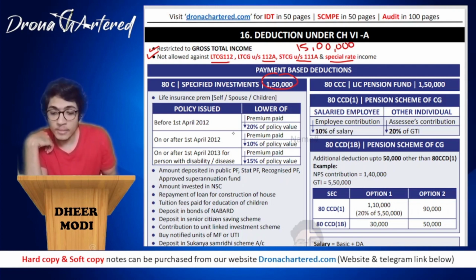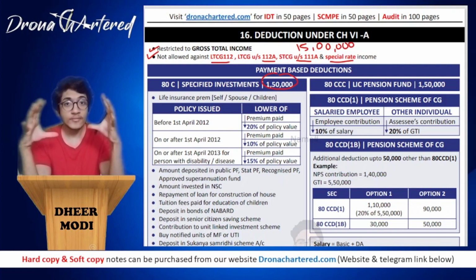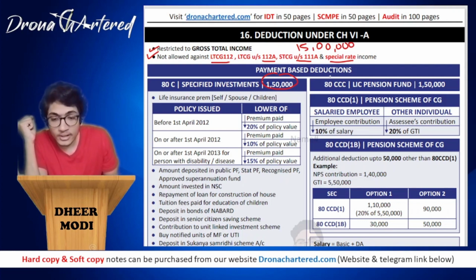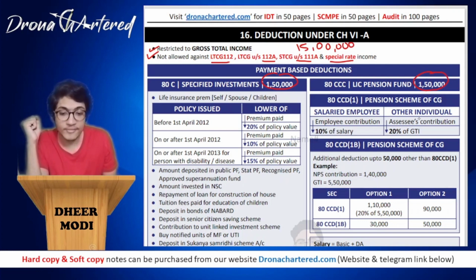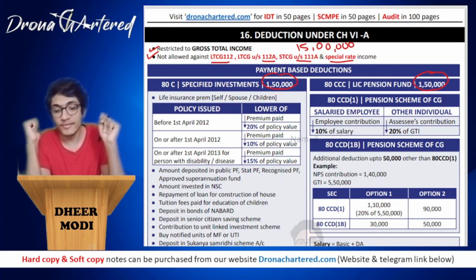Another point that you have to remember is section 80C, 80CCC and 80CCD(1). All of these sections combined limit is also 1,50,000. So if you read over here, it is 1,50,000, over here it is 1,50,000, and over here 80CCD(1) also there is some other amount. So all these three sections together will be limited up to maximum 1,50,000.